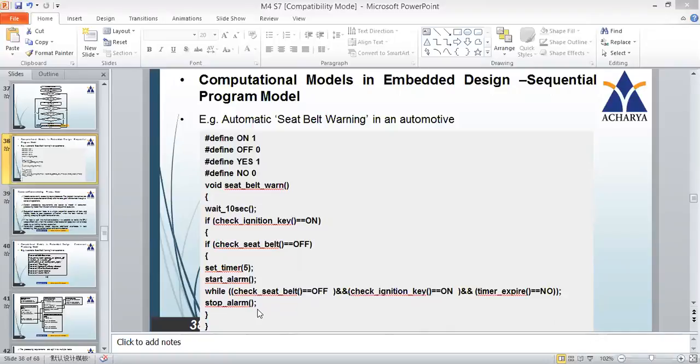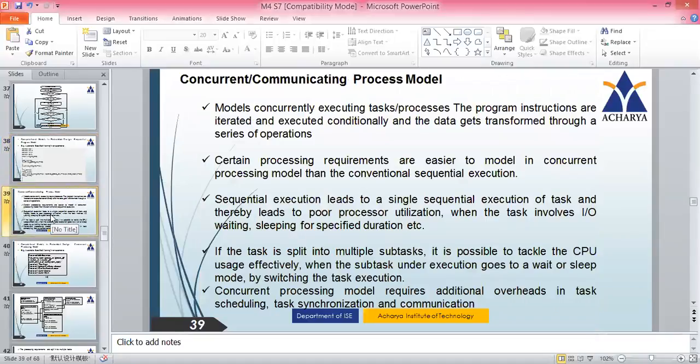It's not a full-fledged programming model, we are just making some assumptions and trying to convert the actual scenario of a hardware into a programming model.